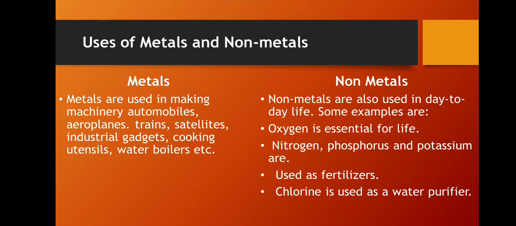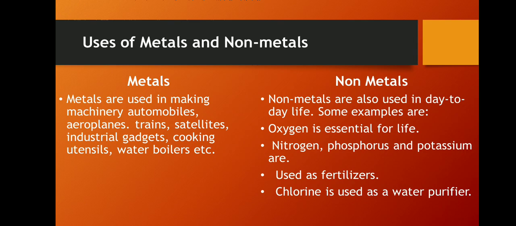Hydrogen is used as a fuel and for making vegetable ghee. Iodine is used as an antiseptic, which we already apply on cuts and wounds. It is used to prepare iodized salt also.